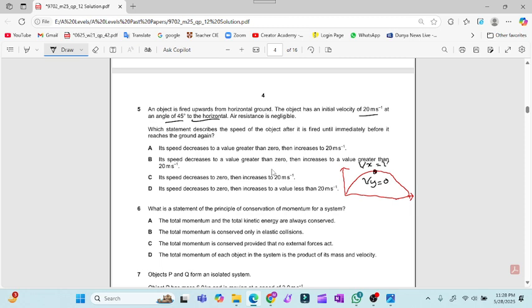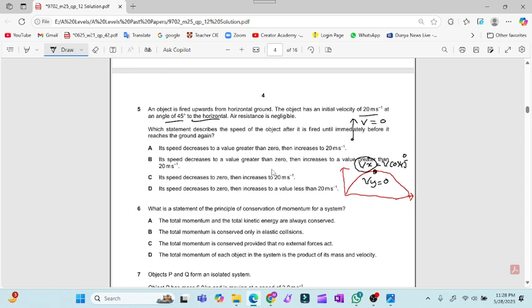So it will become V into cos 45. Due to this, the value will never drop to 0. It will have some particular value. If the object is thrown in a straight line in the upward direction, then the final velocity at the top will be 0. But in this case, at the highest point, the velocity will never be 0 due to the presence of the horizontal component.